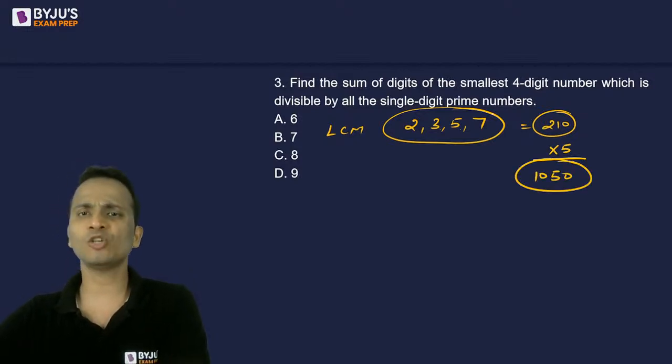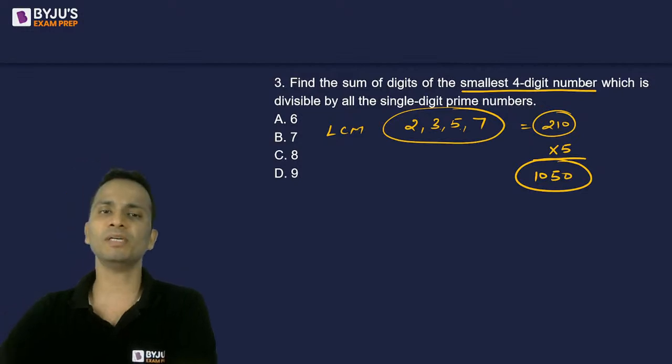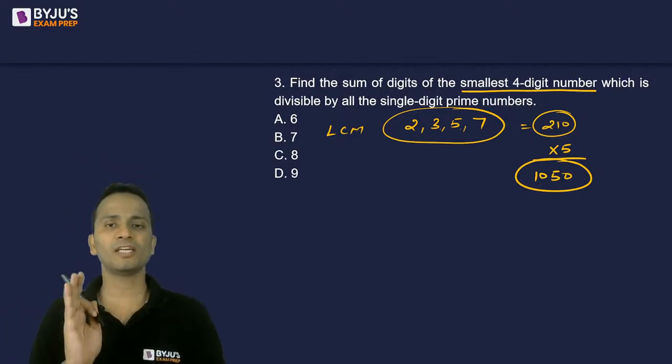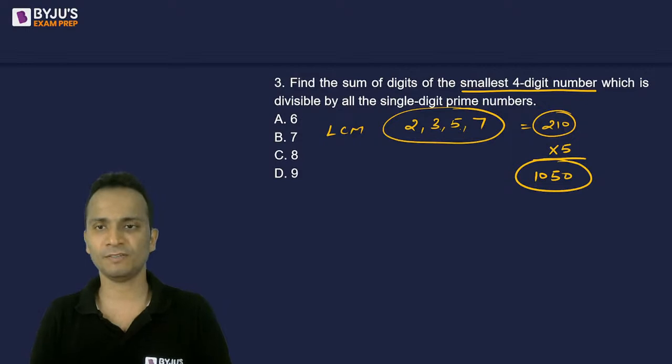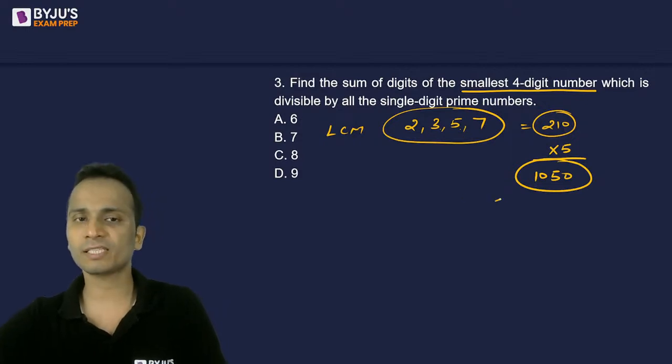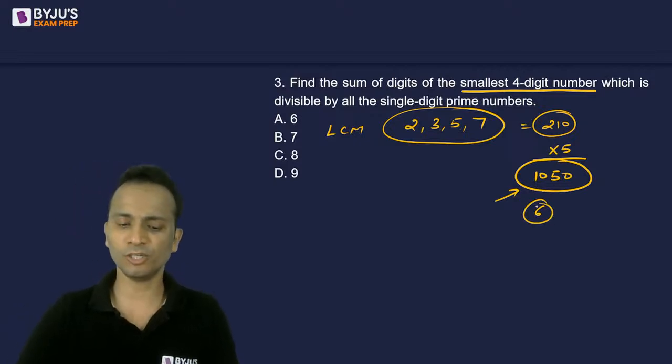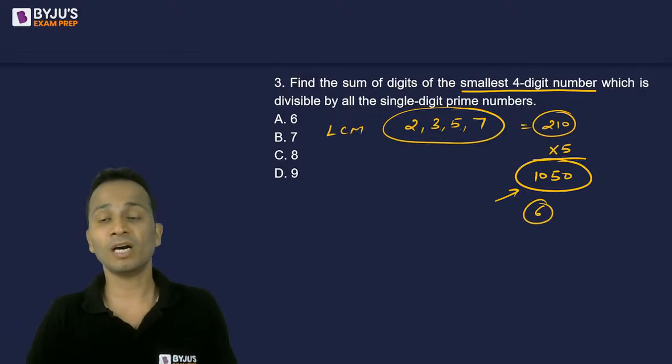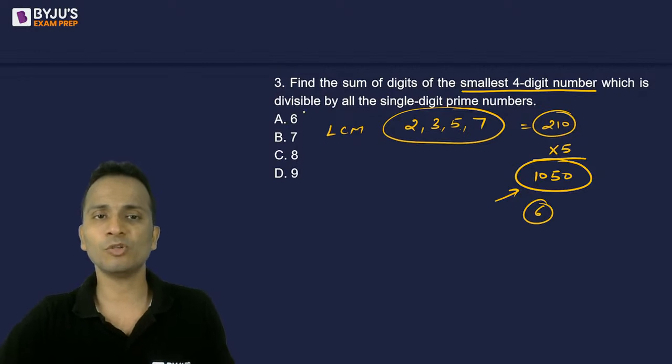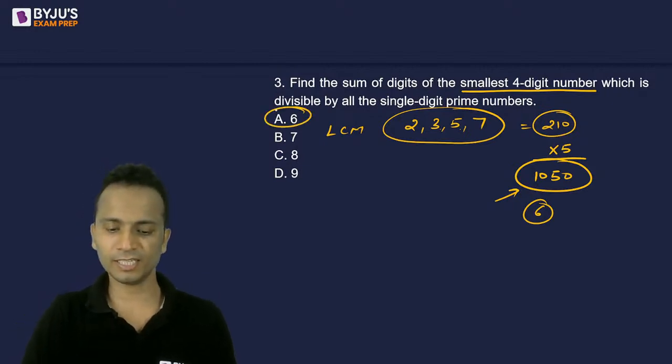So 1050 will be the smallest 4-digit number which will be divisible by 2, 3, 5, and 7. Now calculate the sum of the digits of this number. The sum of the digits is 1 plus 0 plus 5 plus 0, and that is equal to 6. So the correct answer, yes, it is option A.